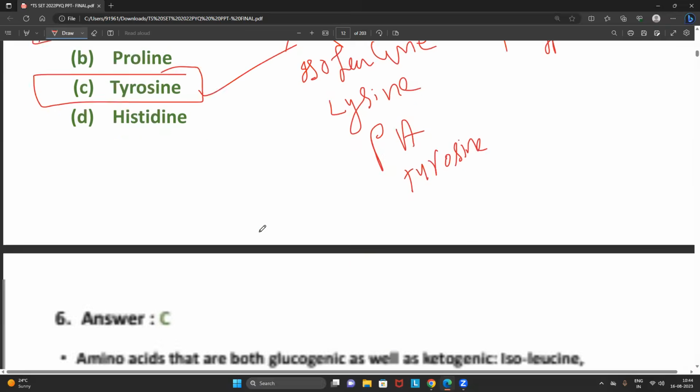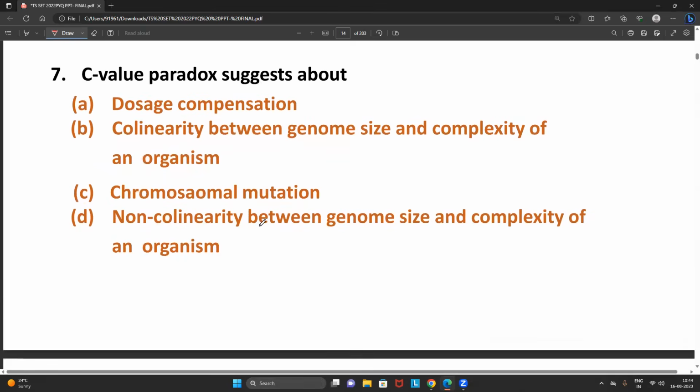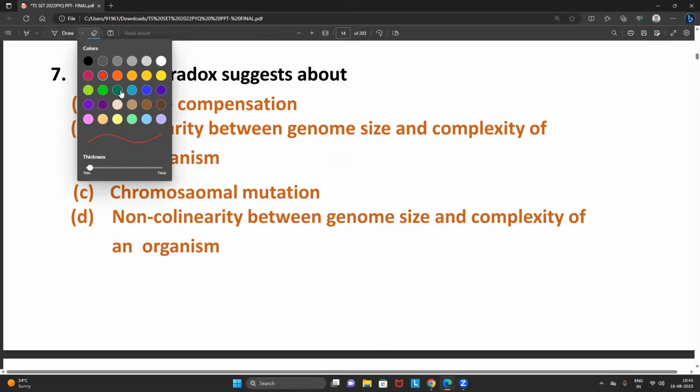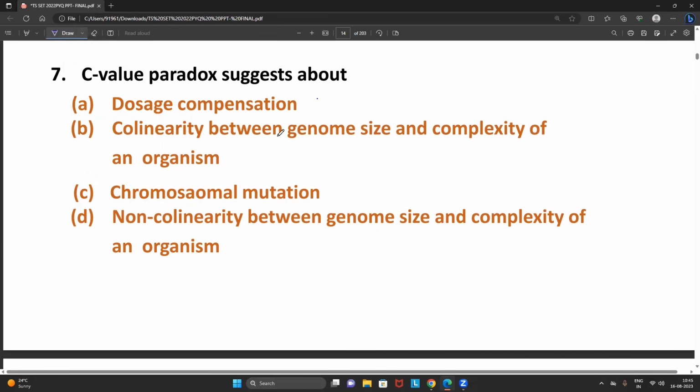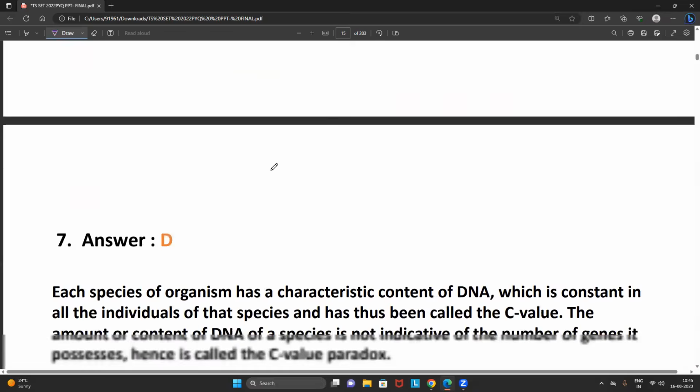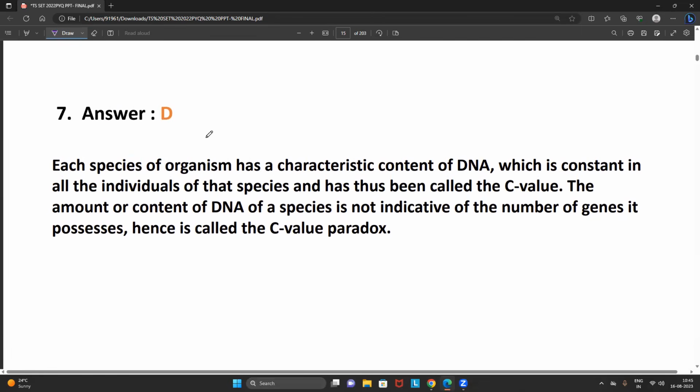It's a straightforward question. Right. Now, the C-value paradox suggests that. Every BSc student commonly knows that, and every MSc student also commonly knows that it is a direct question. See, friends, the answer will be D. First of all the students have to understand what the C-value paradox is. Every student commonly knows that every single organism has its own content of DNA, correct?